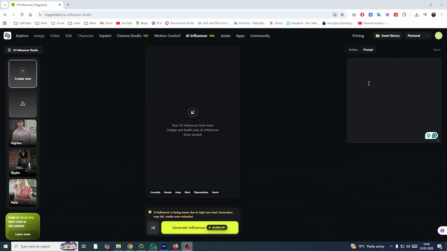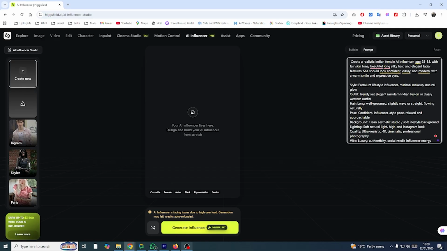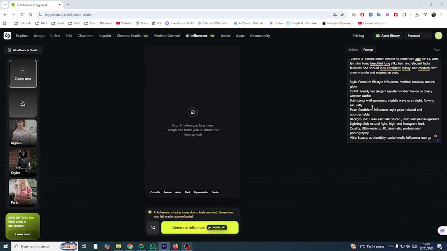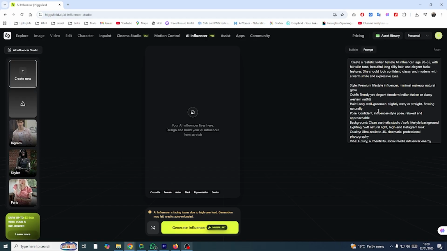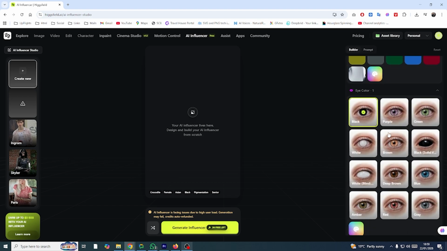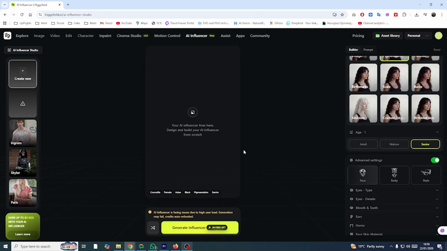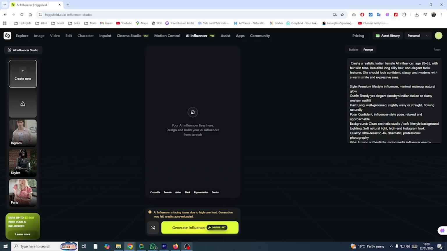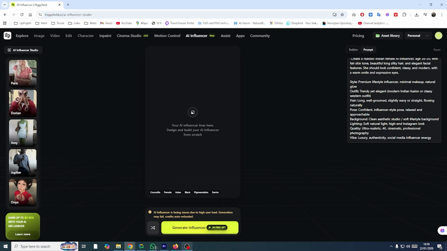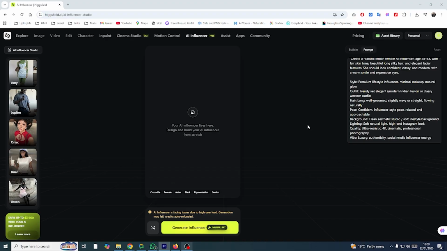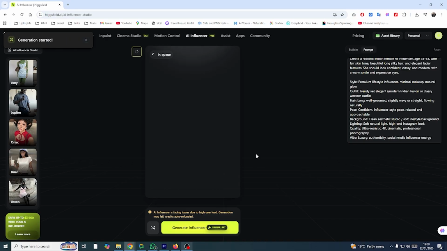The second option is Prompt mode. Here you write a text prompt describing the AI influencer you want, including appearance, style, mood, or personality. Higgsfield then automatically generates an AI influencer image based on your prompt. Prompt mode is perfect if you want fast results or already know exactly what kind of character you want to create. Both Builder and Prompt modes create AI influencers that you can reuse repeatedly.